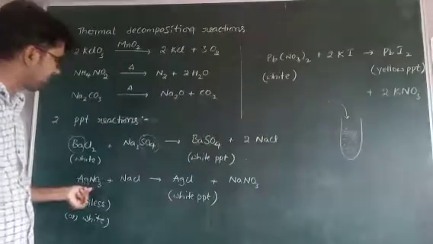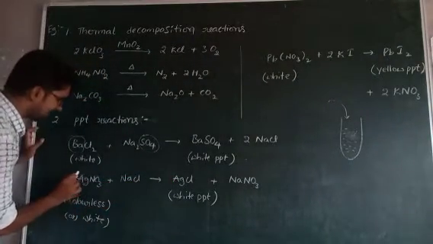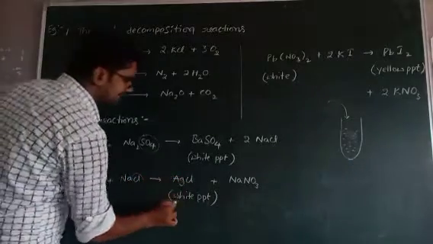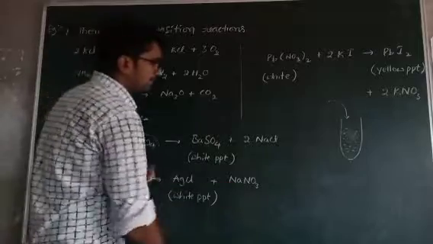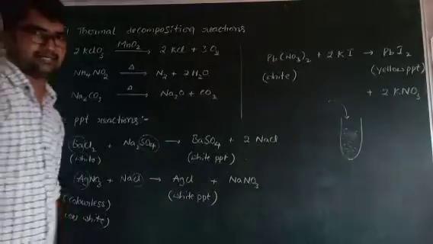If AgNO3 reacts with NaCl, it gives AgCl. This Ag reacts with this chlorine. AgCl forms a white precipitate, and it also gives NaNO3. So remember these precipitation formulas and colors.